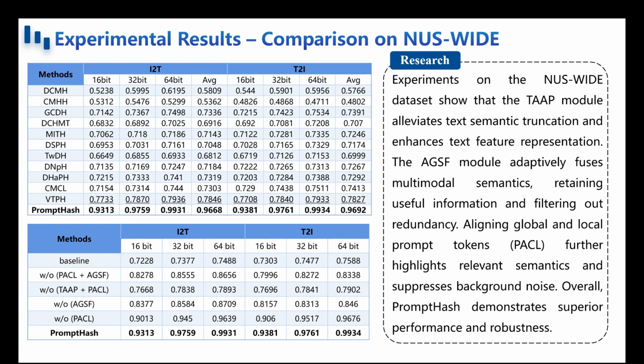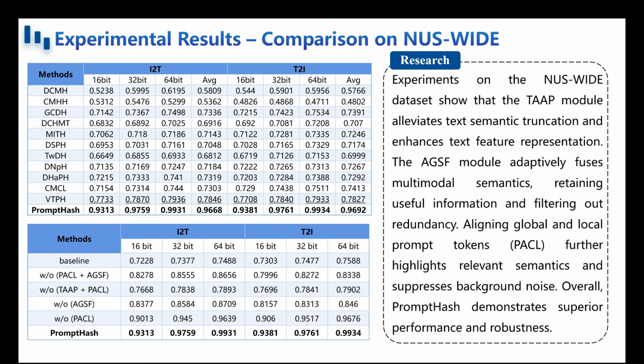Furthermore, the AGSF module enables adaptive fusion of visual and textual semantic features, allowing the model to retain beneficial information for retrieval and filter out redundant or negative semantics that could hinder performance. Through the alignment of global and local prompt tokens, the model further optimizes the quality of the generated hash codes by adaptively reweighting the original textual features, thus enhancing the prominence of foreground semantics and suppressing irrelevant background information.